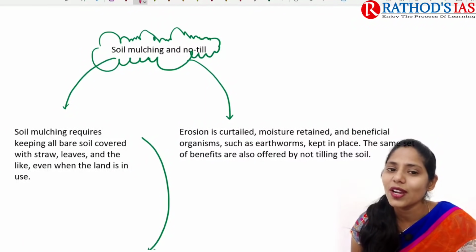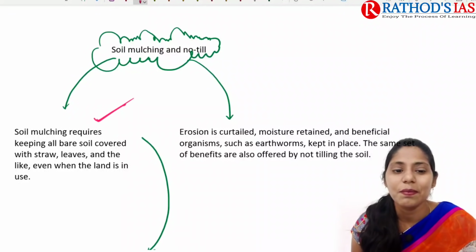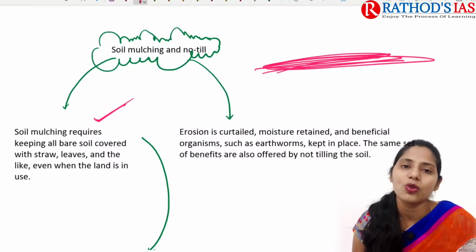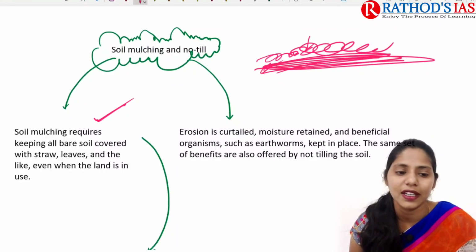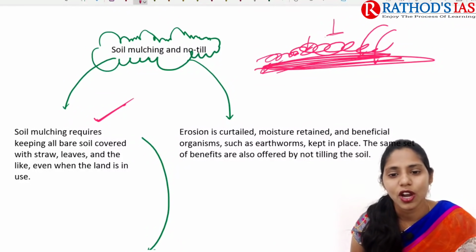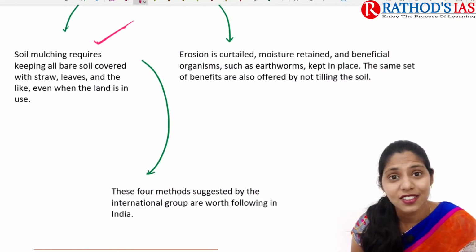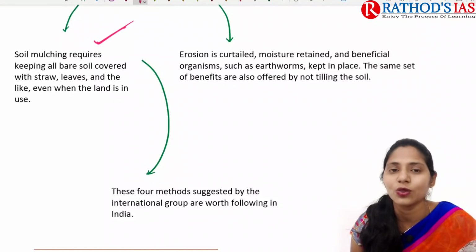And if you are talking about soil mulching and no-till, soil mulching mainly requires bare soil. Okay, so what is soil? As we know, it is the uppermost layer. In this soil, mainly to decrease erosion, we go for covering the soil with dried materials, dried straw, leaves, etc., such that whatever water we pour here will stay for a long period of time. In this way, erosion will be curtailed, and moisture is retained on the land, which is beneficial for organisms, for example earthworms, etc.